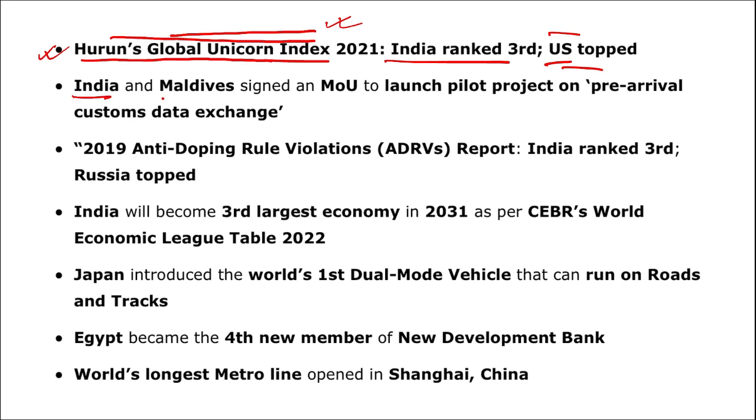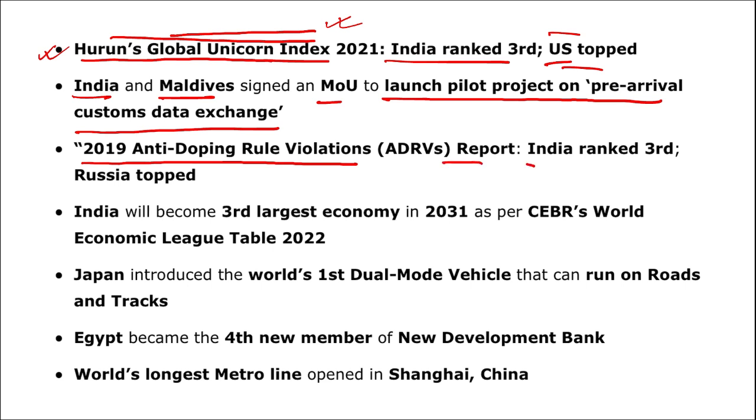Next, India and Maldives signed an MOU to launch a pilot project on pre-arrival customs data exchange. 2019 Anti-Doping Rule Violations report: India ranked 3rd, Russia topped. We also know that Russia has been excluded from the Olympic Games by WADA. What is WADA? WADA stands for World Anti-Doping Agency.